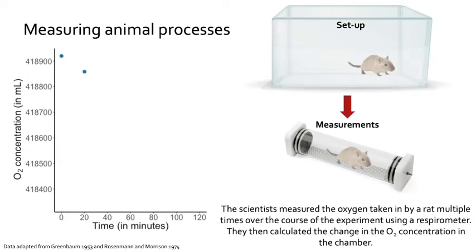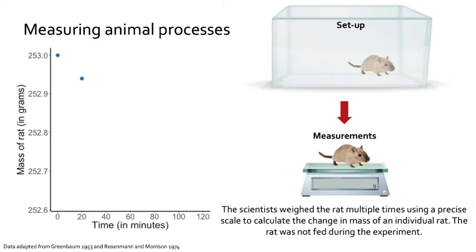The scientists also measured the oxygen taken in by rats in cellular respiration using the respirometer. There is a decrease in the concentration of oxygen gas in the chamber over 2 hours. Again, take a look at the y-axis of this graph. Compared to the total amount of oxygen in the chamber, the change in oxygen isn't very substantial. This is because there's a lot of oxygen in the air, about 21%. So the oxygen released or taken up by organisms is less important at the scale of organisms and ecosystems.